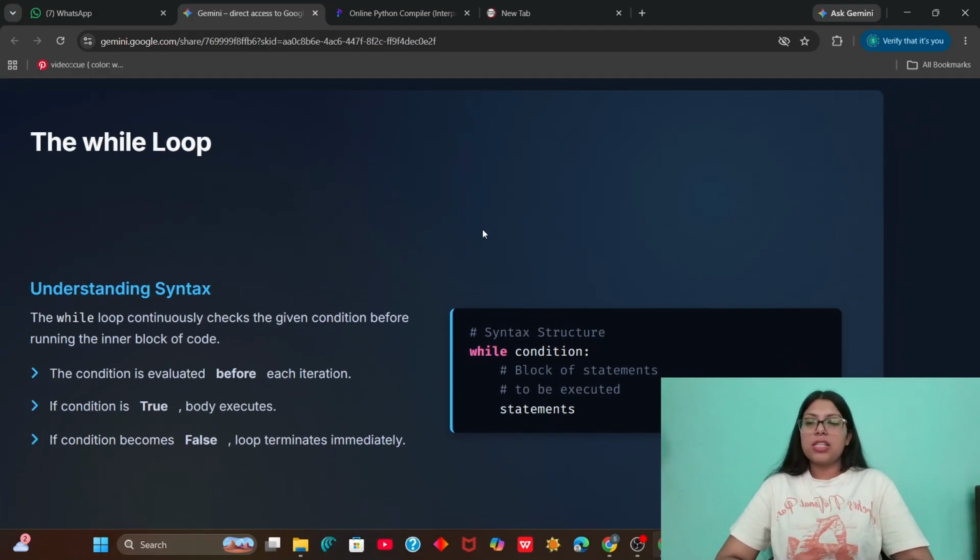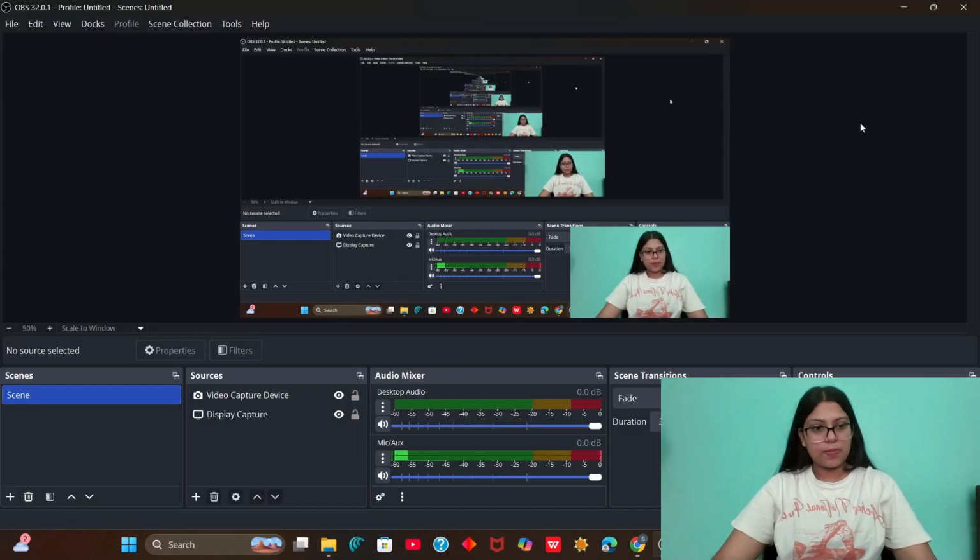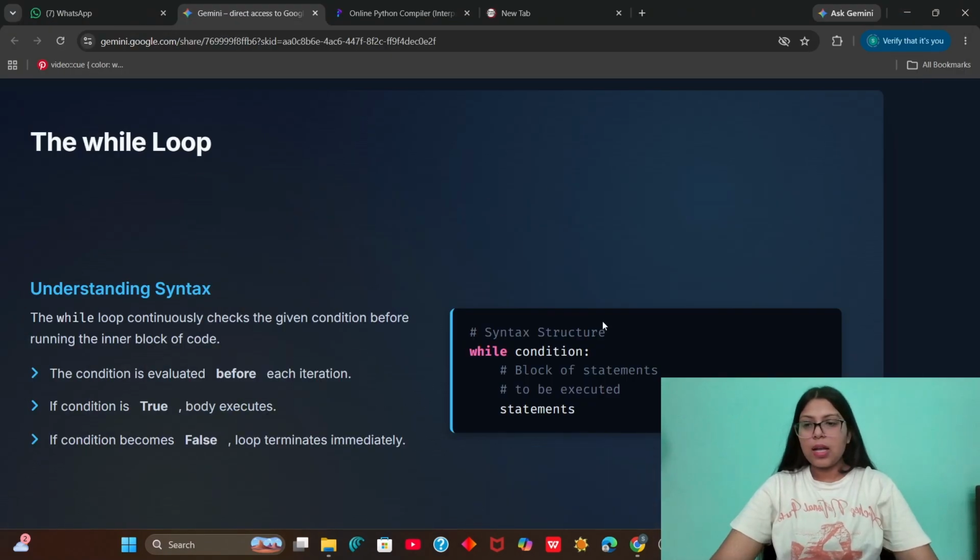So we have to first understand the syntax, how we write a condition. The while loop continuously checks the given condition before running the inner block of code. The first thing to consider is a condition that is evaluated before each iteration. If the condition is true, the body executes. If the condition becomes false, the loop terminates immediately.